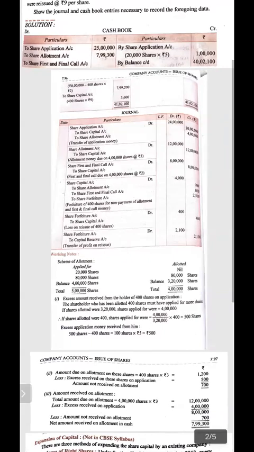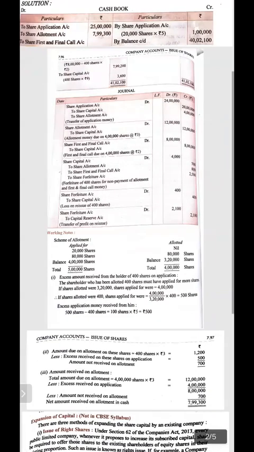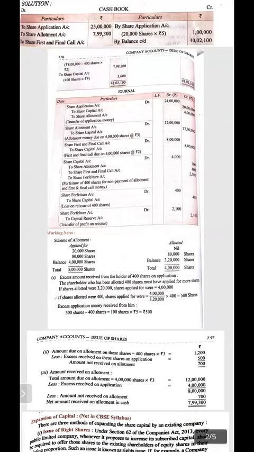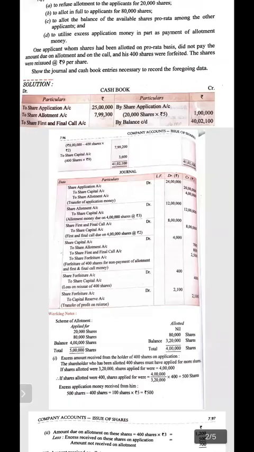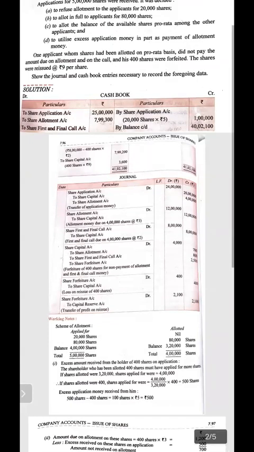In this way, an 8 mark full-fledged question is to be done, and in this question the journal and cash book are to be prepared. So you have to do all the entries of the bank in the cash book and all the entries related to dues in the journal.